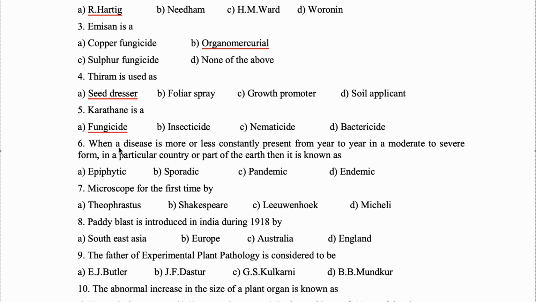Question 6. When a disease is more or less constantly present from year to year, in a moderate to severe form in a particular country or a part of the earth, it is known as endemic disease. So in the same location, it comes every year. Okay, it can be severe form, but they do not spread and they don't go out of their area. So one such example of endemic disease is potato wart disease, which is in Darjeeling.